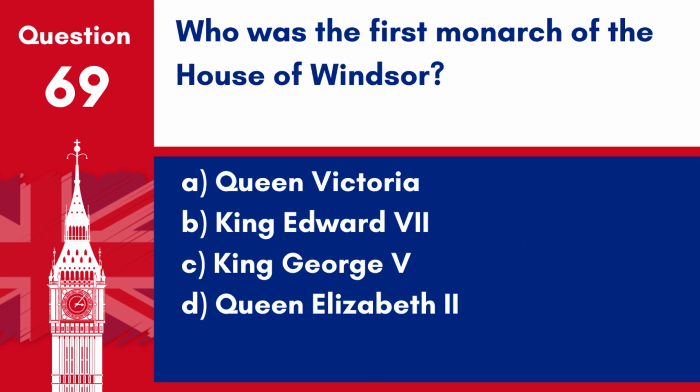Question 69. Who was the first monarch of the House of Windsor? A. Queen Victoria. B. King Edward VII. C. King George V. D. Queen Elizabeth II. Answer: C. King George V. King George V was the first monarch of the House of Windsor, which was established in 1917 when the royal family changed its name from the House of Saxe-Coburg and Gotha.